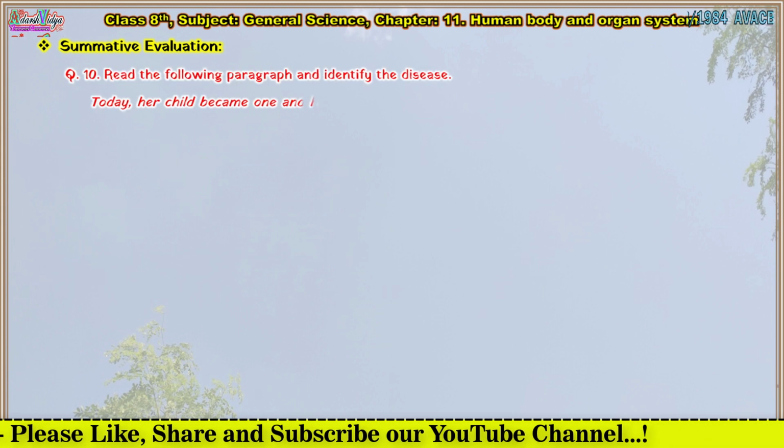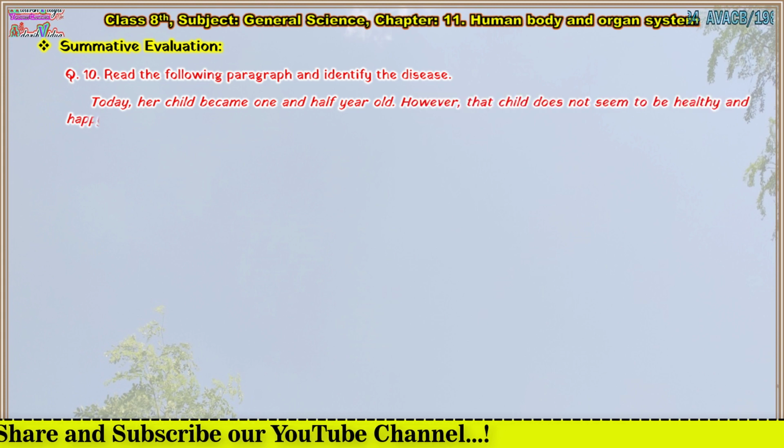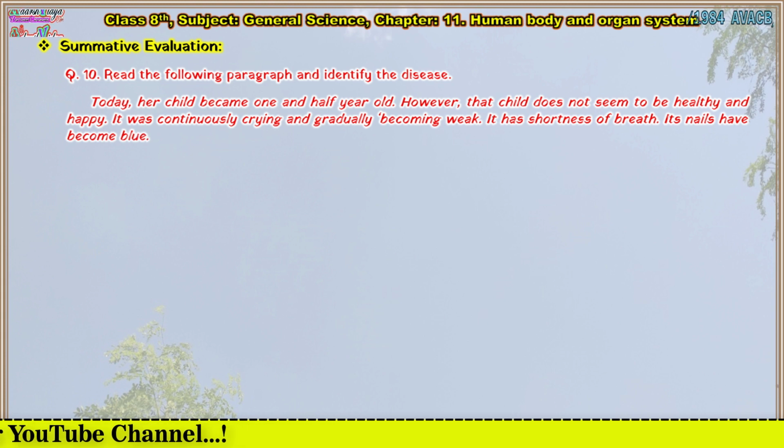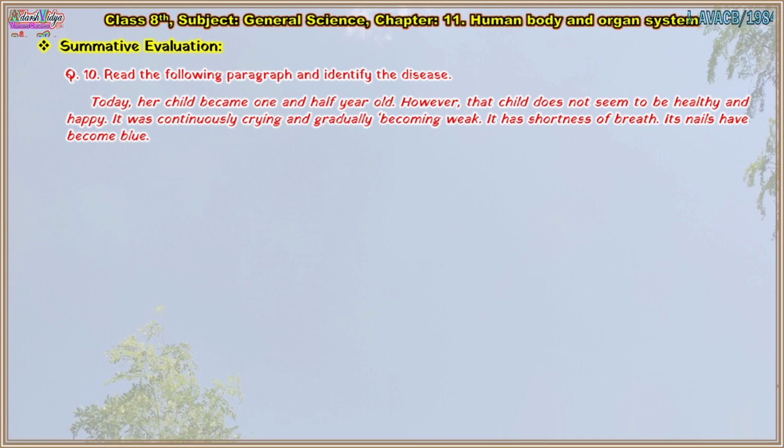The paragraph is: Today, her child became 1.5 years old. However, that child does not seem to be healthy and happy. It was continuously crying and gradually becoming weak. It has shortness of breath. Its nails have become blue. Answer is asthma. Now let's see the last question of this chapter.